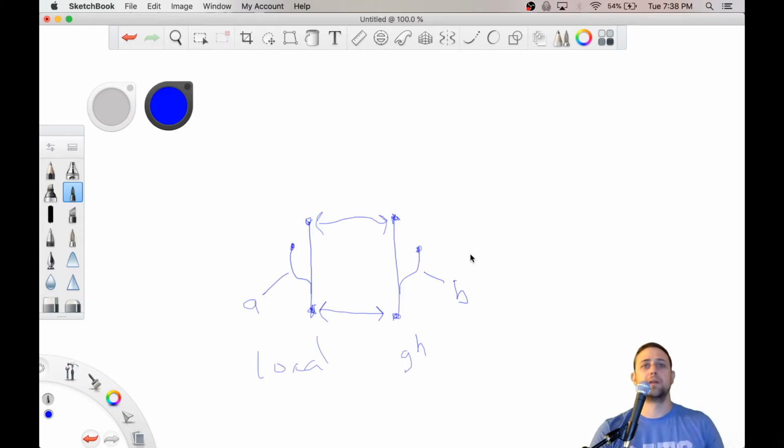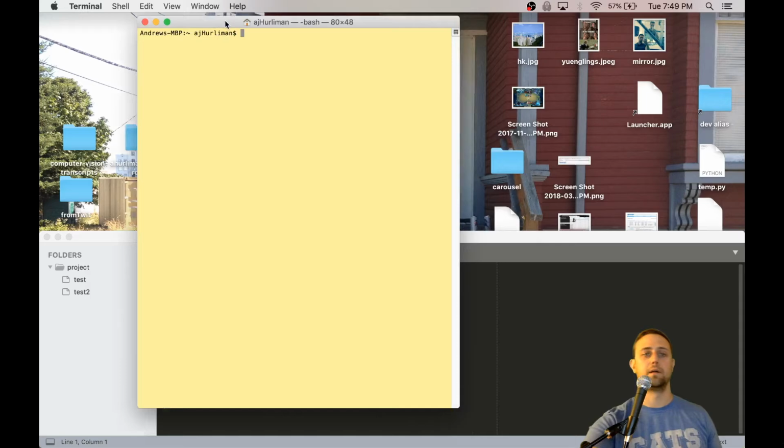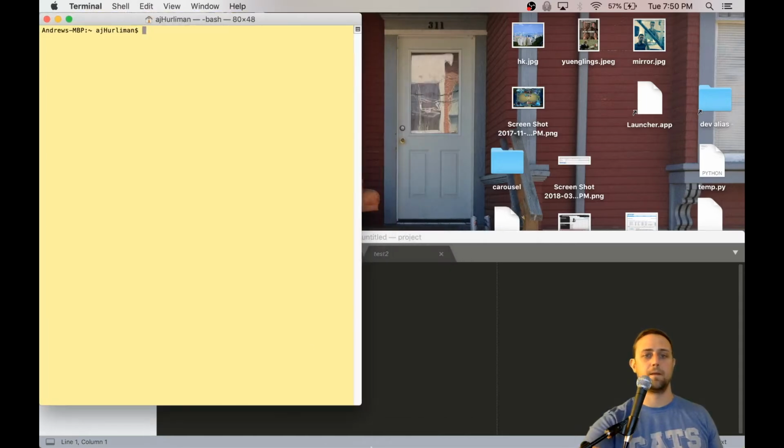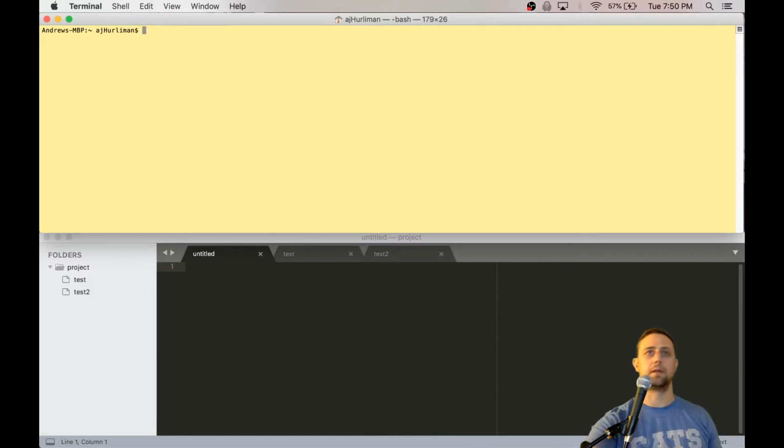There are a couple commands that you can use to communicate your changes and pull down from the remote, so we're going to go through those. So let's open up a terminal here and get to the right directory. Check our status.